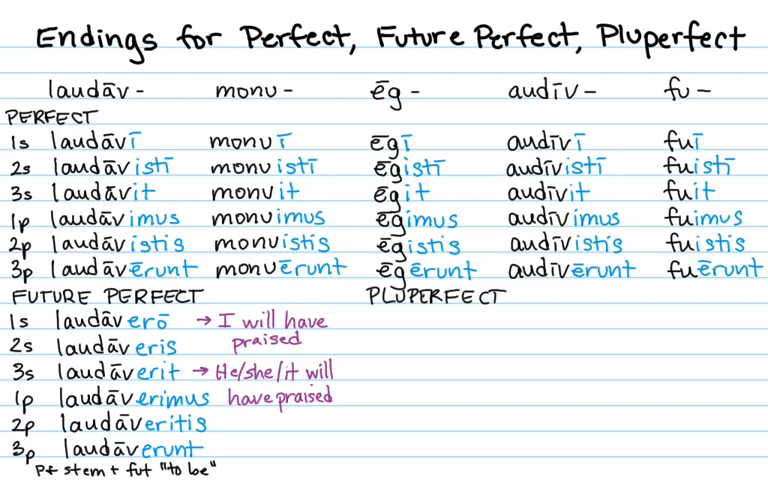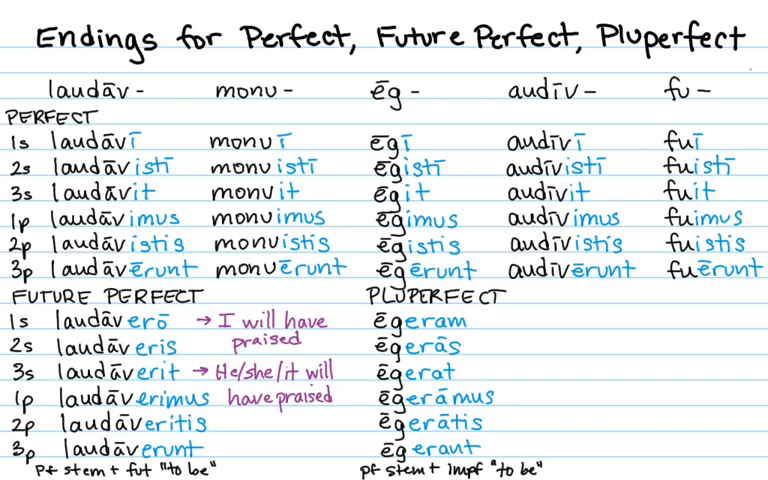For the pluperfect, we use a similar formula. We take the perfect stem and then we add the imperfect of to be. So eg, I'm now in the third conjugation for my sample, plus eram, eras, erat, eramus, eratis, erant. So the pluperfect translates to I had blanked. So I had, oops, I put the wrong word. I had driven, and then egeras, you had driven, egerat, he, she, it had driven, etc. Sorry about the wrong verb there. That's it for now. I'll see you next time.